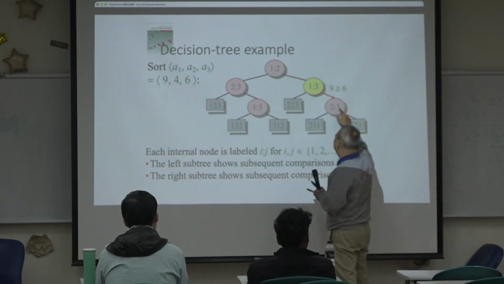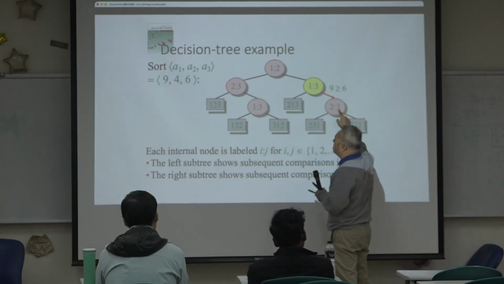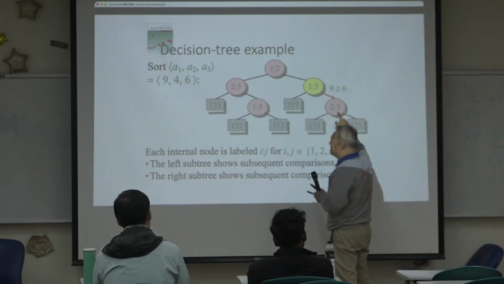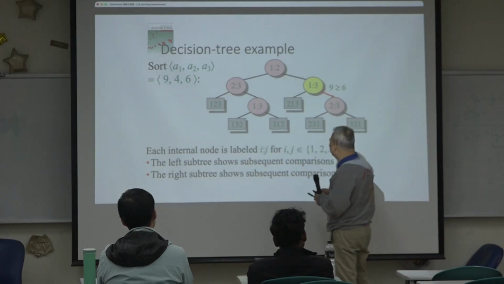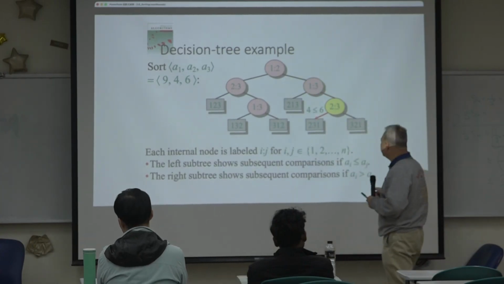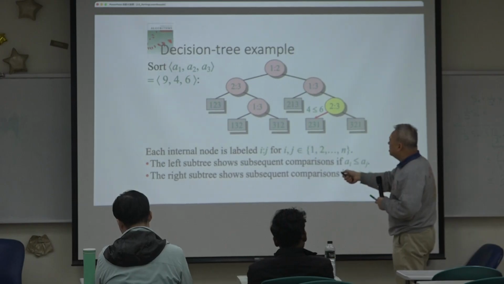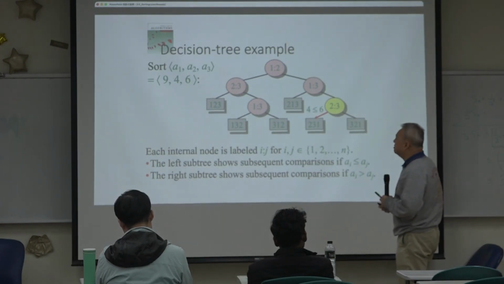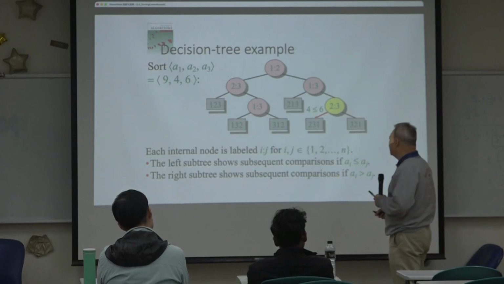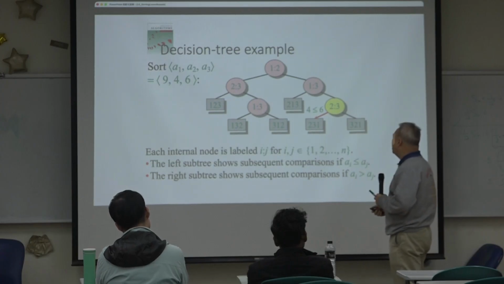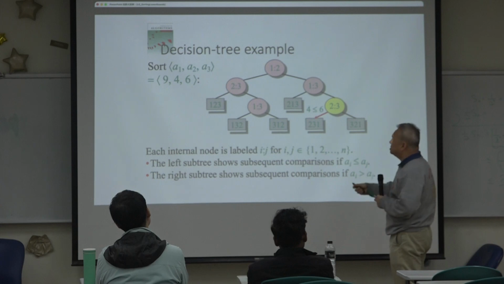Okay, and then you compare the second one with the third one. The second one is smaller, so you go here. So it's a true 3, 1, 1. The smallest element is the second. The second smallest element is the third one. And the largest element is the first one.